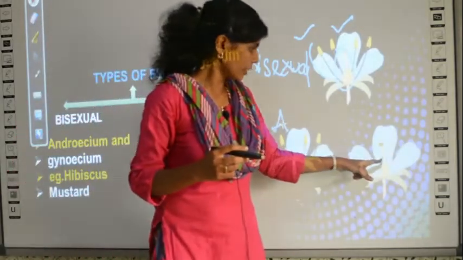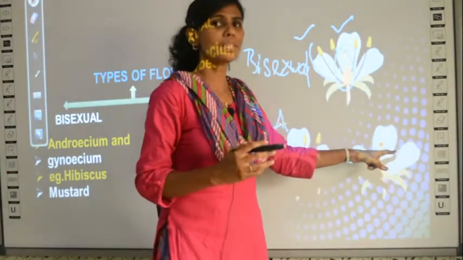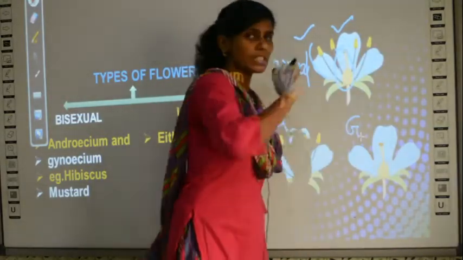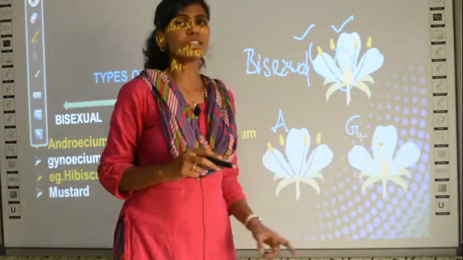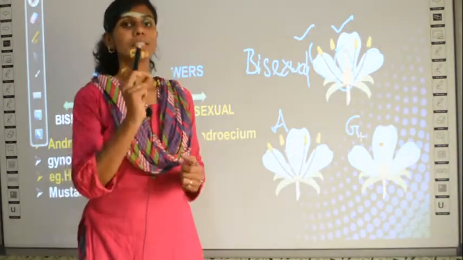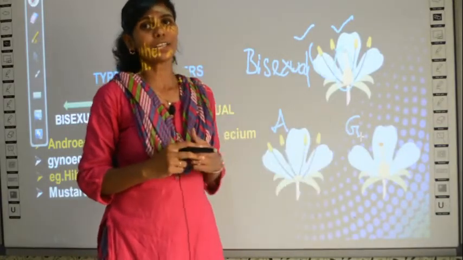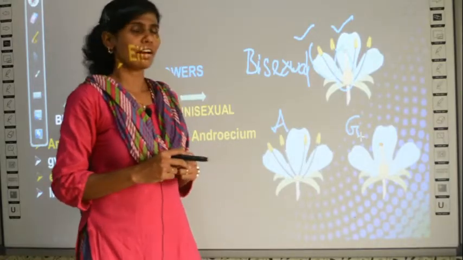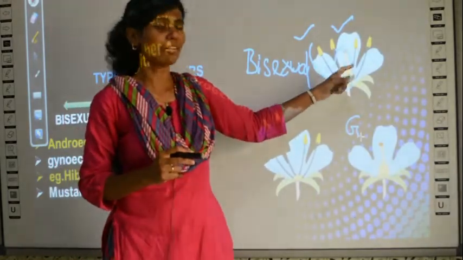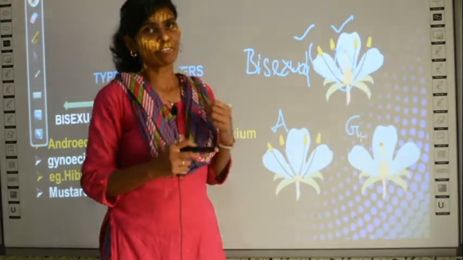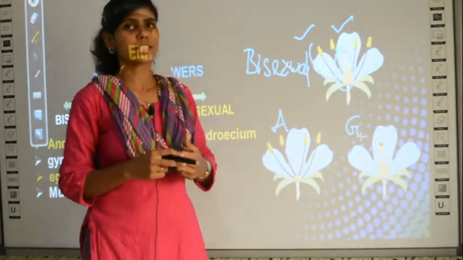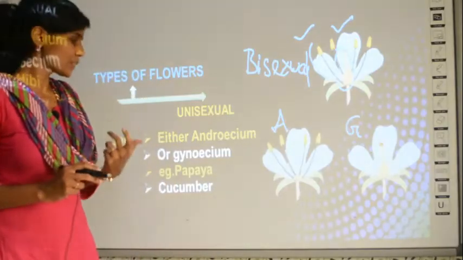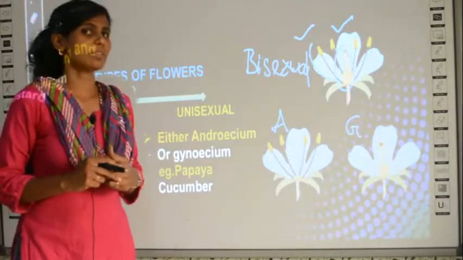See this flower, here can you see the androecium? No, the androecium is absent, but you can see the gynoecium here. The gynoecium is present in this flower. Again it is called a unisexual flower because only one sex is present, that is the female reproductive organ alone is present. So, this is also called a unisexual flower, whereas this one is called a bisexual flower because in a single flower you can find both the androecium as well as the gynoecium. So, these are the two types of flowers. Examples for bisexual and unisexual flowers are given.